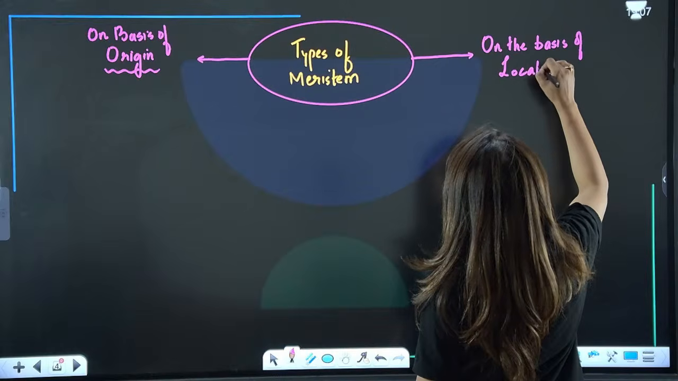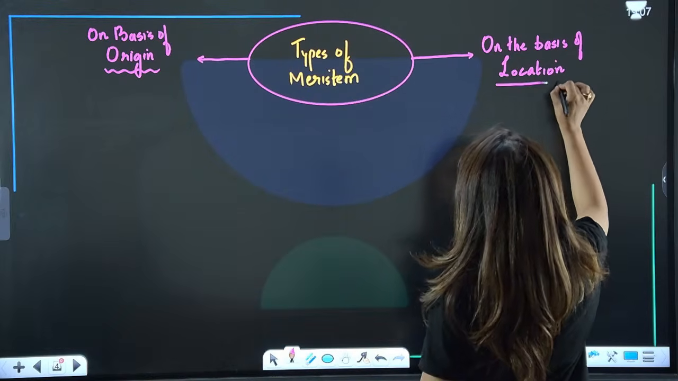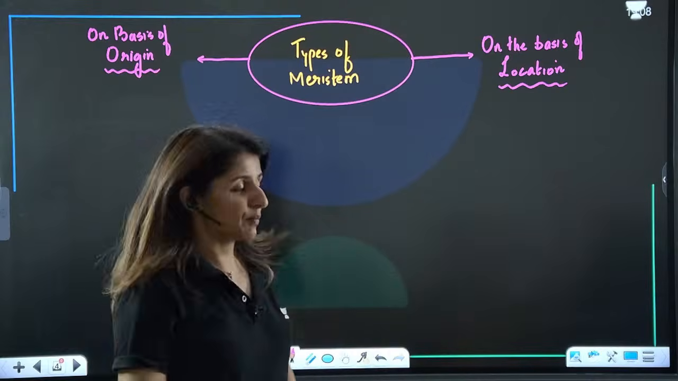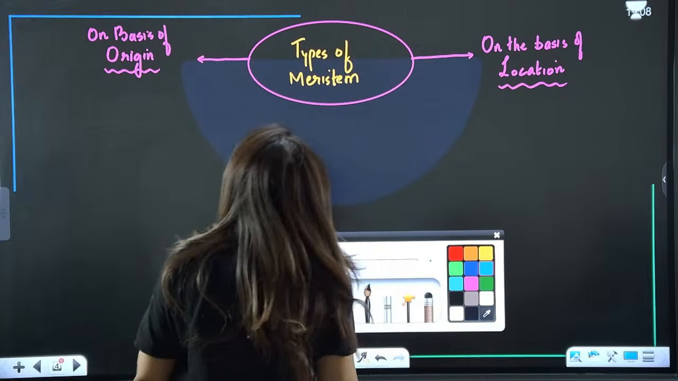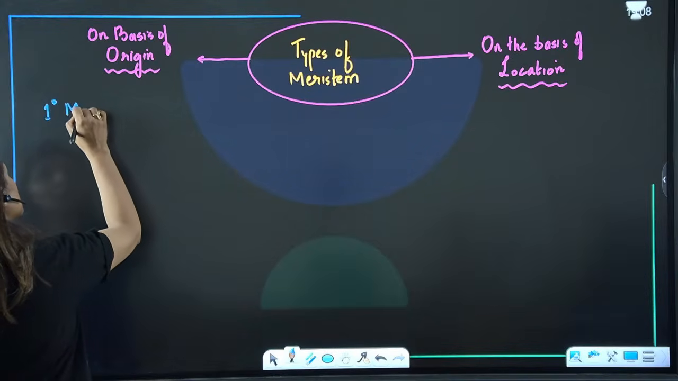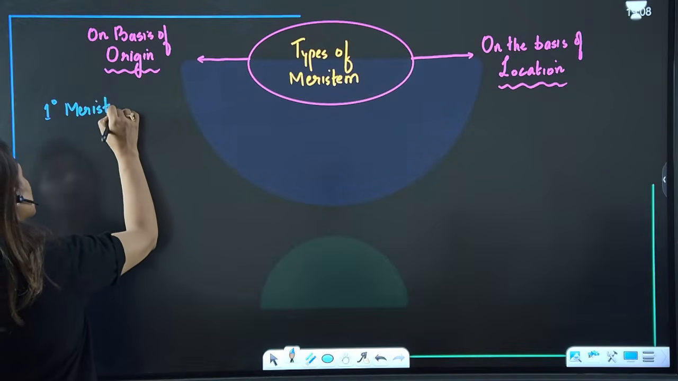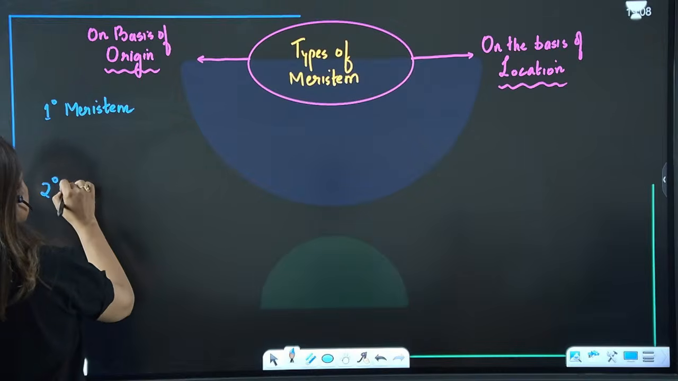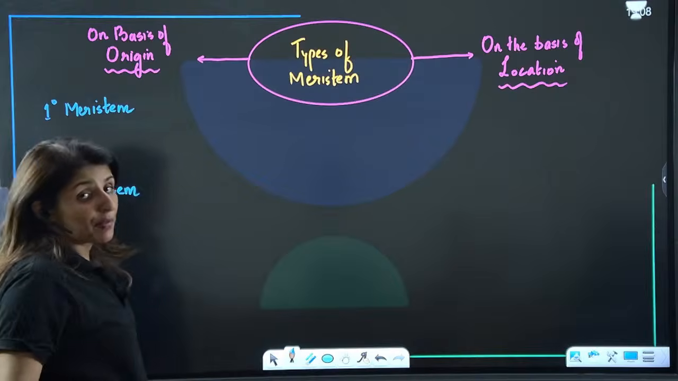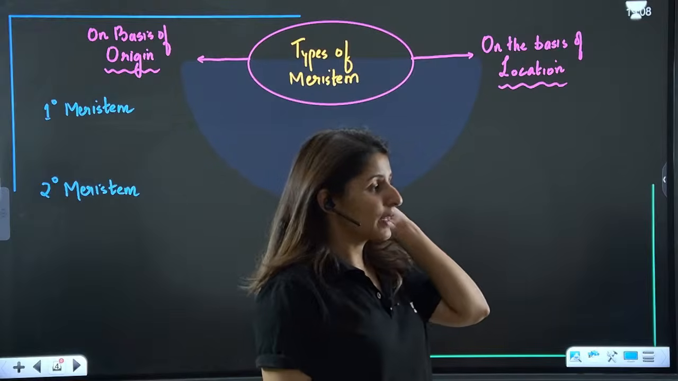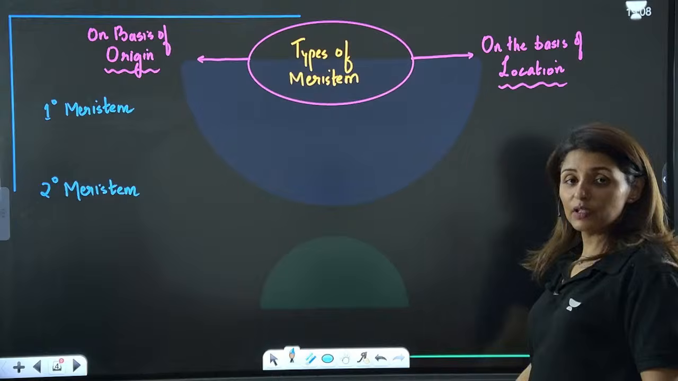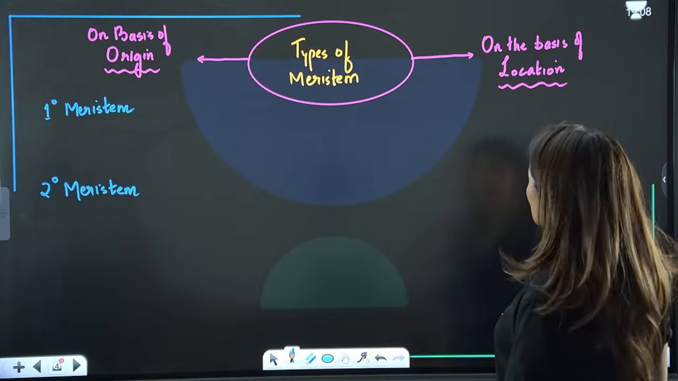So there can be different bases according to which we can divide this meristem. First of all, on the basis of origin, we have two types of meristem, which is primary meristem and secondary meristem. We have already discussed this in the chapter of plant growth and hormones, how primary and secondary develop. Is that clear? Now let me talk more about the types of meristematic tissue on the basis of location.